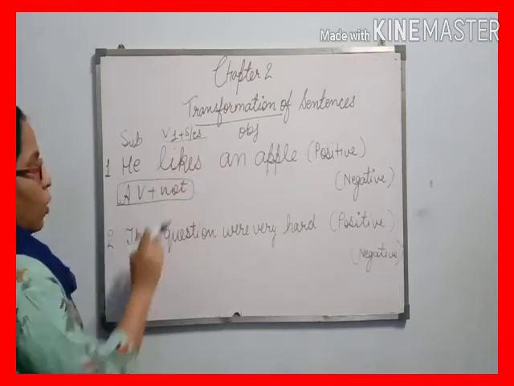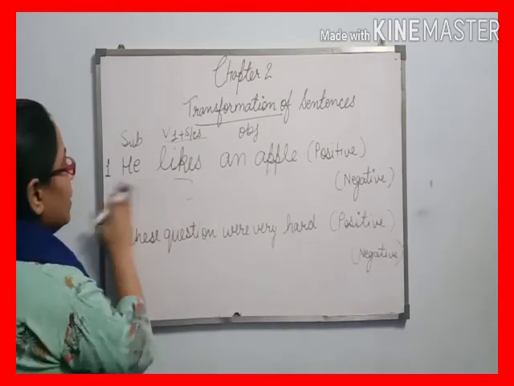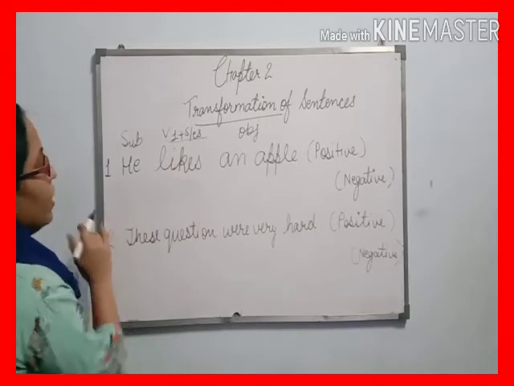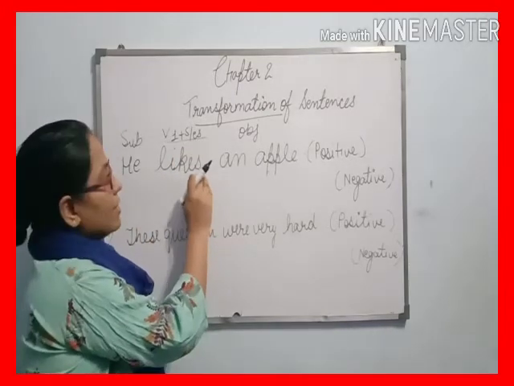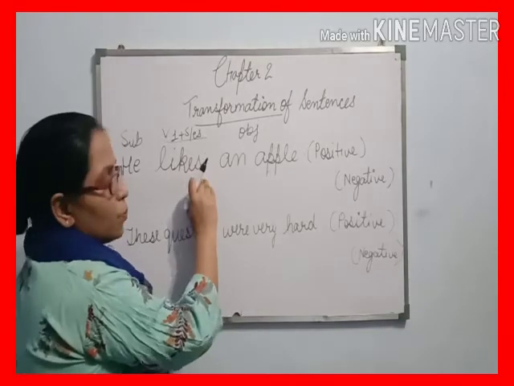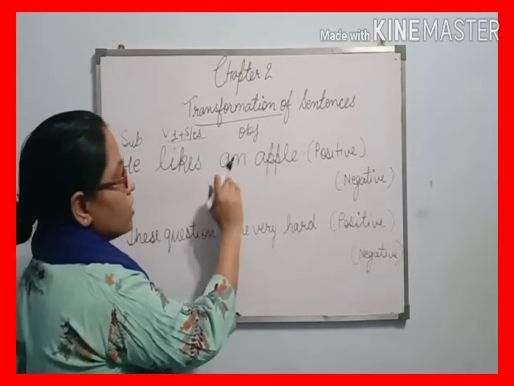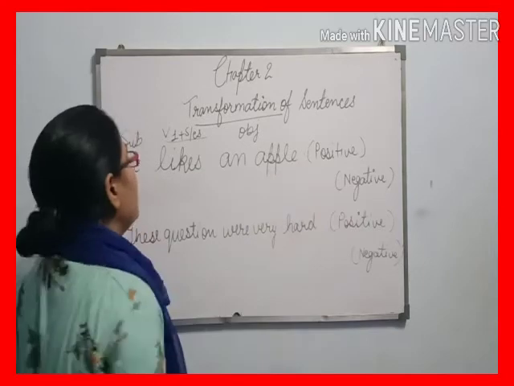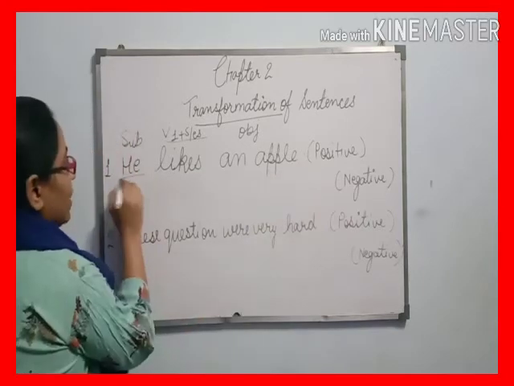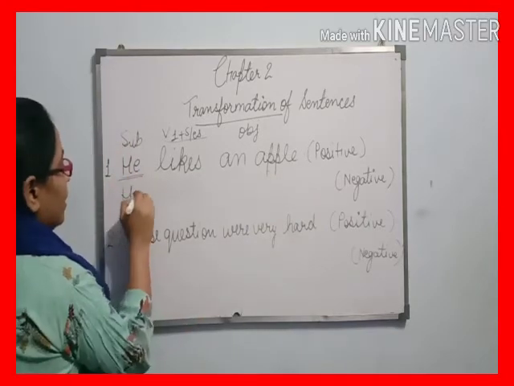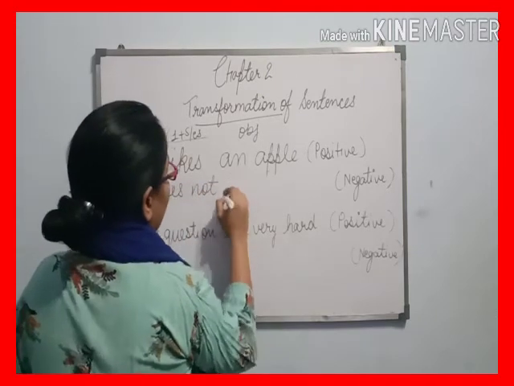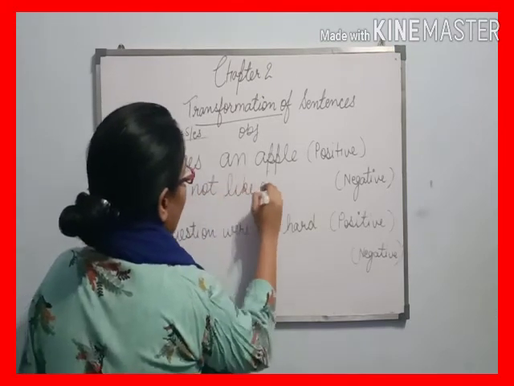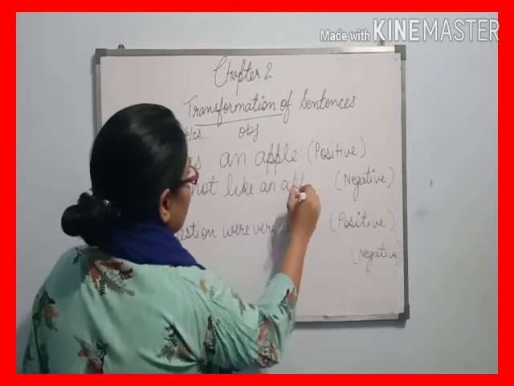So how do we do it? Now let me clear it. We know that this is the present indefinite tense, and in the present indefinite tense, do and does are the auxiliary verbs that will be used. So with "he", we learn "He does not like an apple."